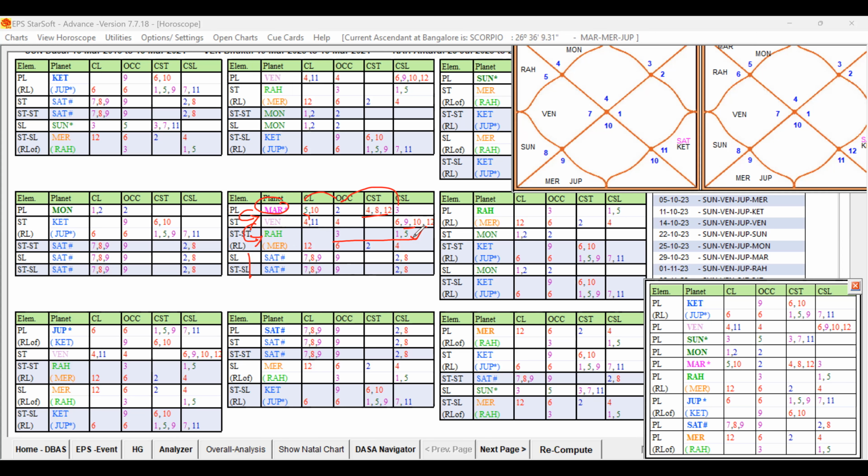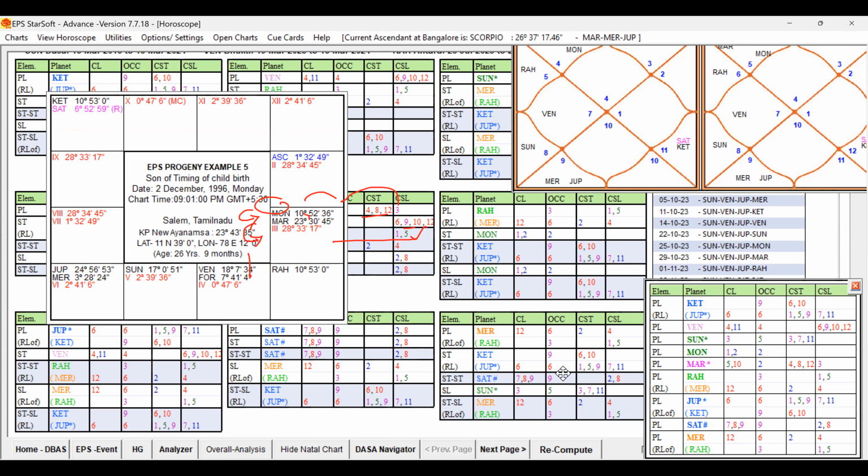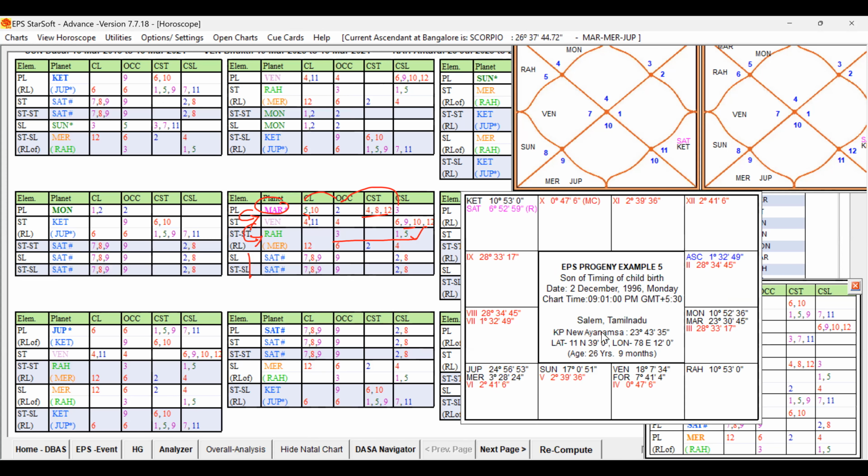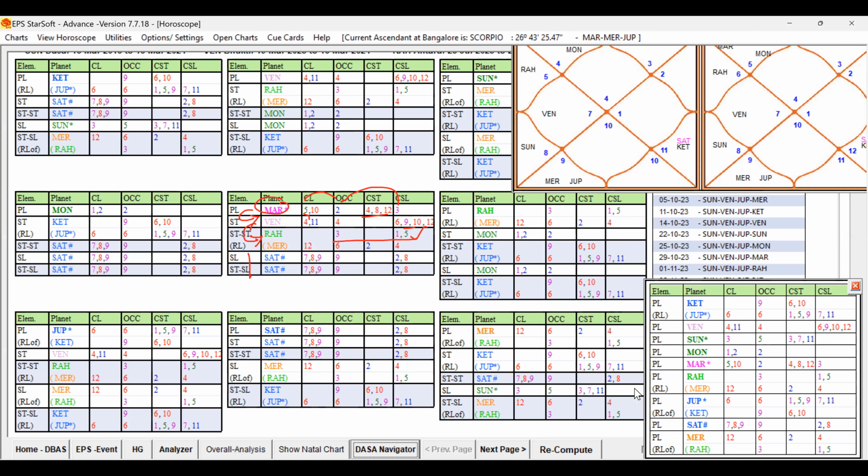Suppose the star lord Venus is further influenced by a favorable key planet in its support, then the unfavorable strength is going to be reduced even more. Where is Venus posted? Venus is in its own sign, so no planet is influencing Venus. Venus is a significant planet in its own sign, but no planet is directly influencing it or giving support to it. That is one drawback, because this is a lonely planet. Fortunately, Venus is in the star of the favorable key planet Rahu.